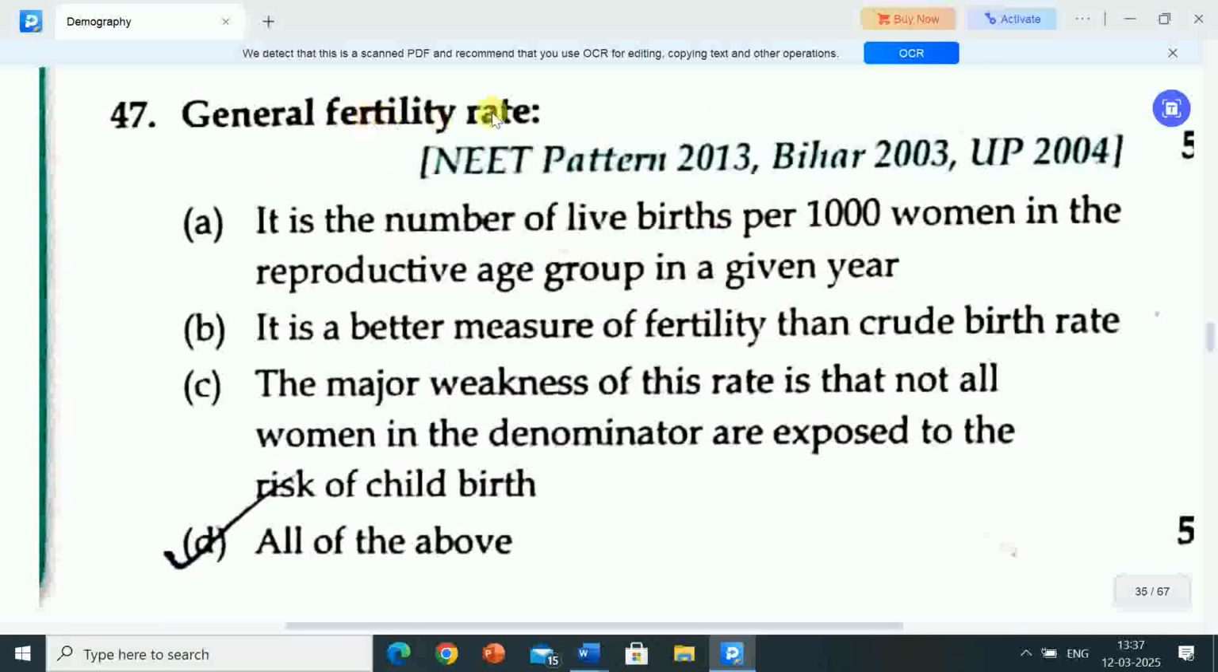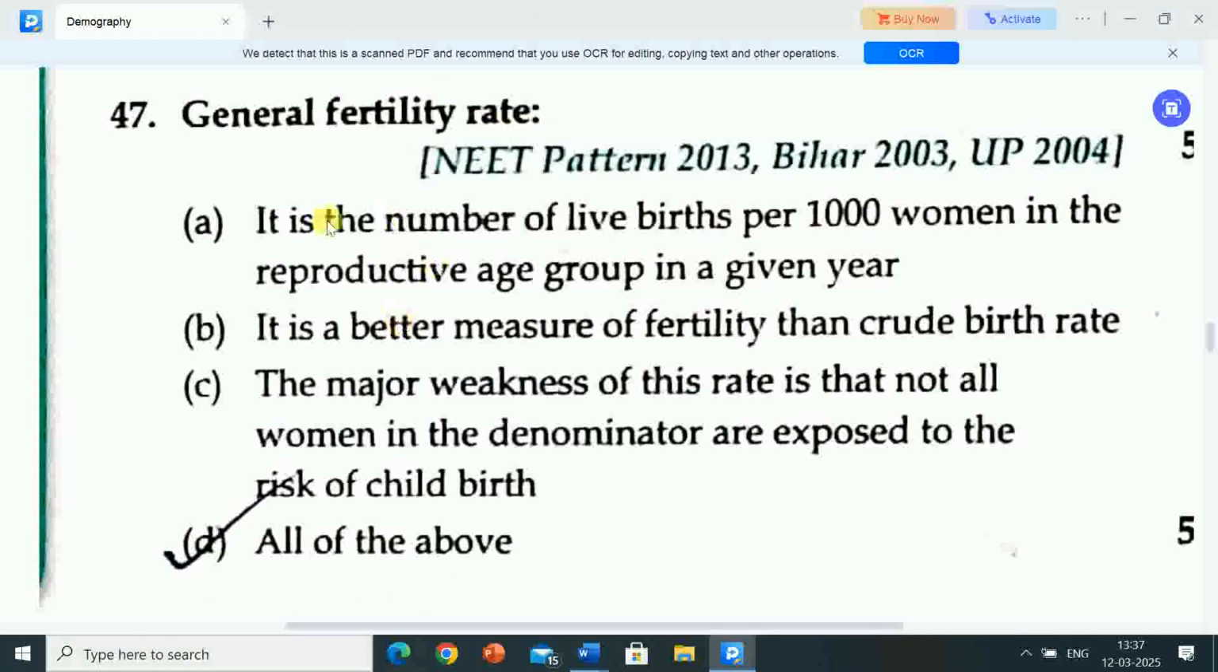Next question is general fertility rate. General fertility rate options are A, it is the number of live births per 1,000 women in the reproductive age group in a given year. Option B, it is a better measure of fertility than crude birth rate. Option C, the major weaknesses of this rate is that all women in the denominator are exposed to the risk of childbirth. Option D, all of the above.